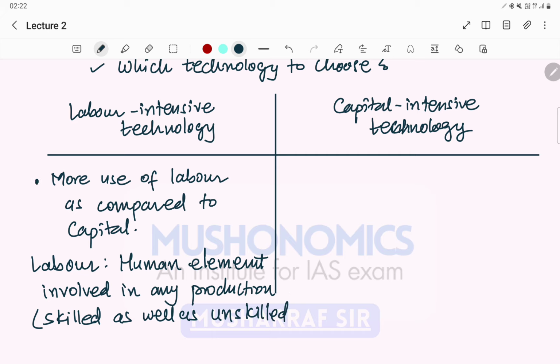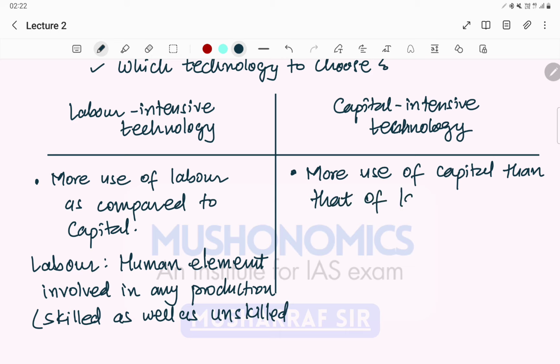When we talk about capital intensive technology, it means more use of capital than that of labor, right? So what is capital then?